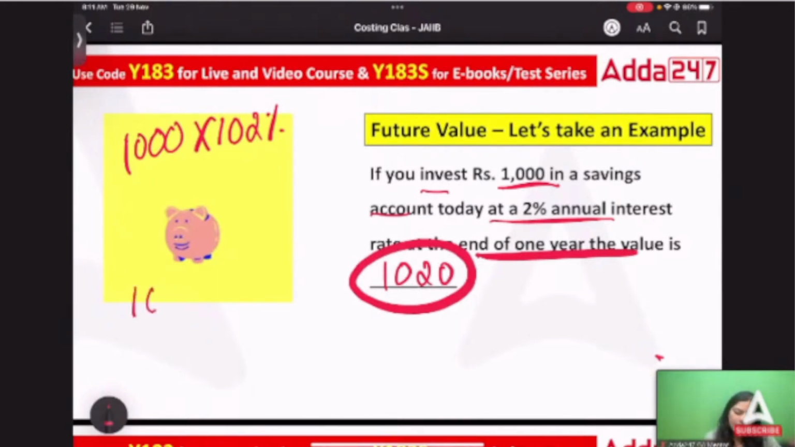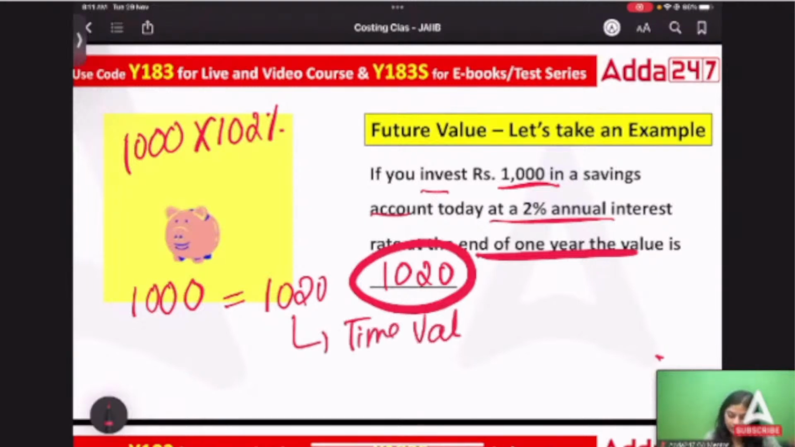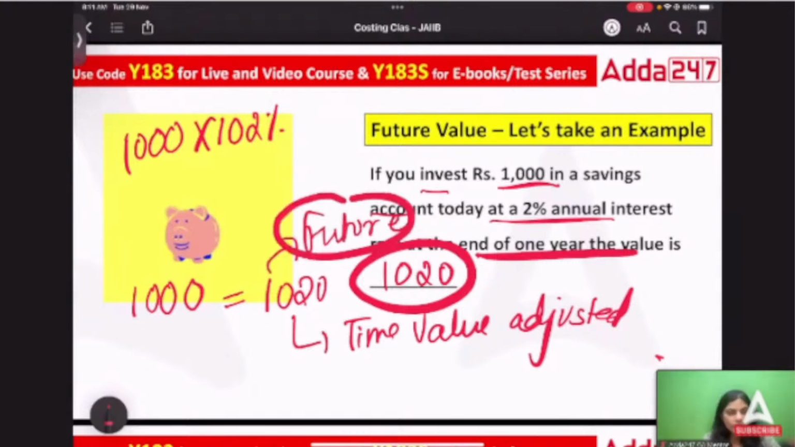Now understand this. How much amount did you invest? You invested 1,000 rupees, and you are getting 1020 after a year. So 1,000 today and 1020 after a year still seem to be on equal ground. Why? Because this factor is time value adjusted. And this amount of 1020, you will receive in the future, not today.